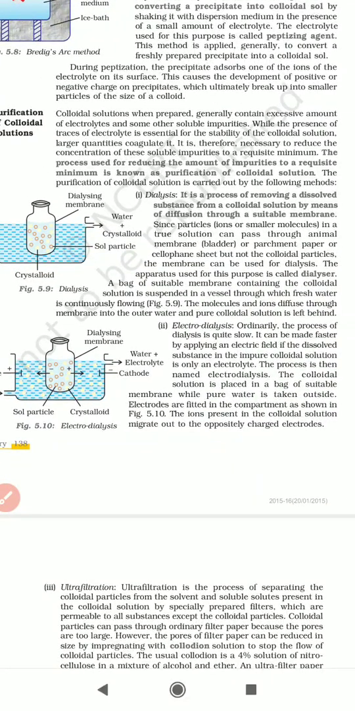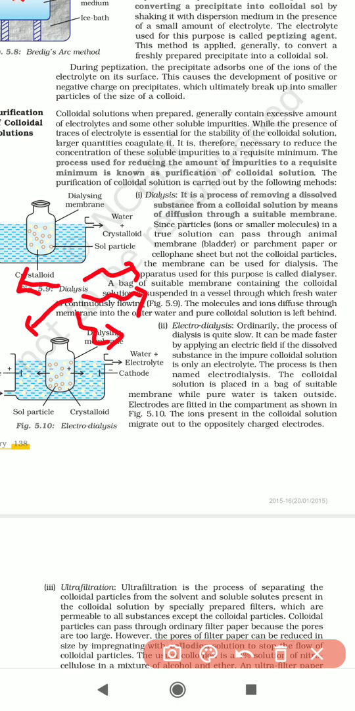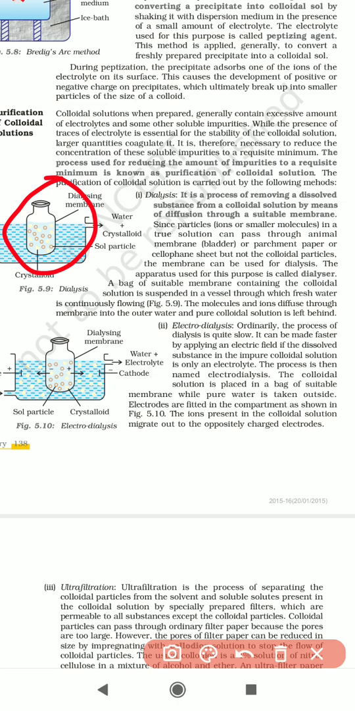Next one, electrodialysis. Ordinarily the process of dialysis is quite slow. It can be made faster by applying an electric field. So dialysis is a very slow process. Ions diffuse very slowly. While applying an electrical potential, the ions diffuse very fast from that dialyzing membrane onwards.